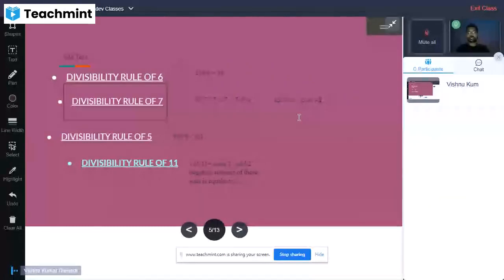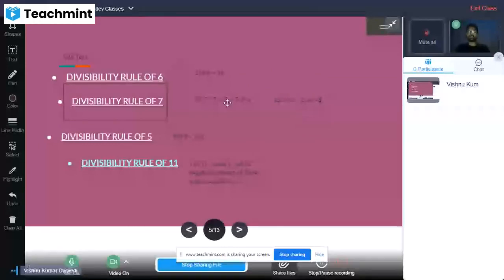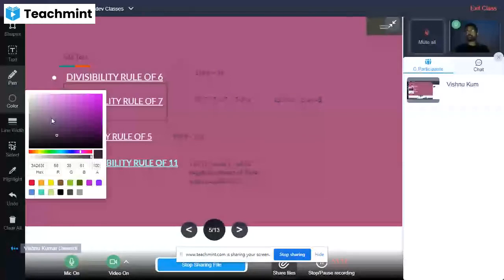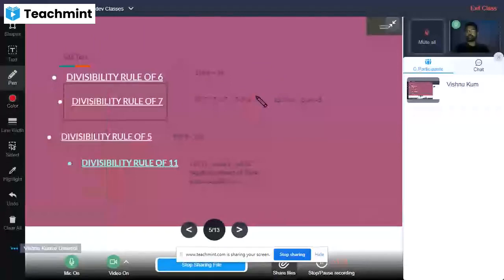So in this condition, we have a resultant of minus 2. In the other condition, the number is 2, plus 2. And in this condition, the result is minus 2.